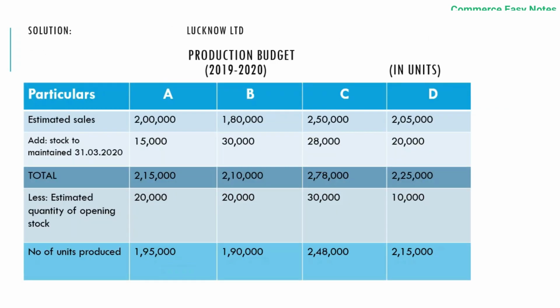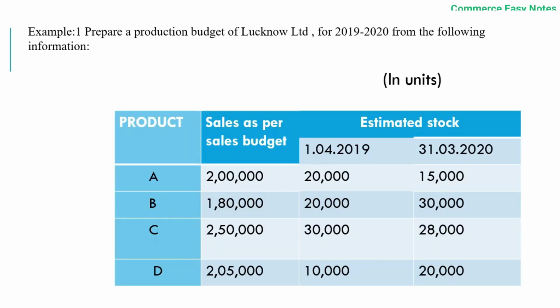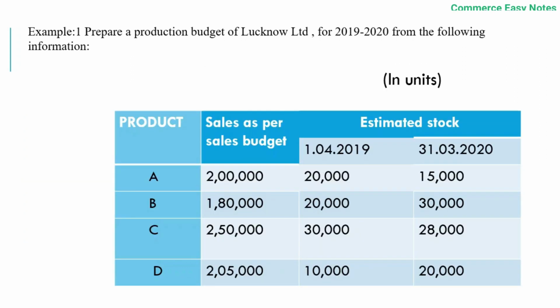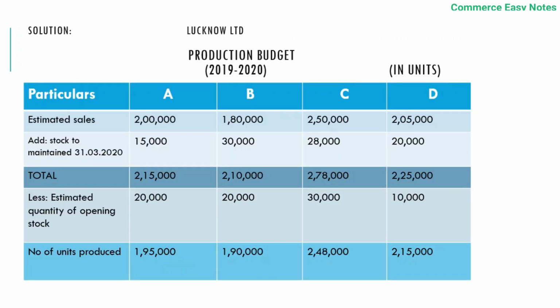The answer looks like this: Lucknow Limited production budget 2019-2020. It is all in units. 5 columns are given. For estimated sales, see, A 2 lakh, B 1,80,000, and for C 2,50,000, and D 2,05,000. The sales budget is given here as estimated sales.